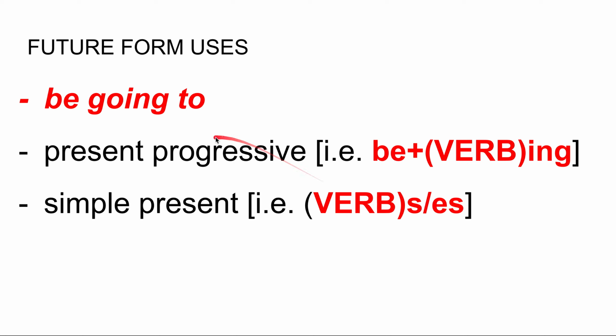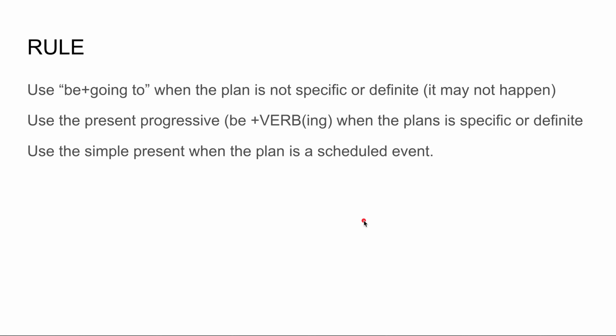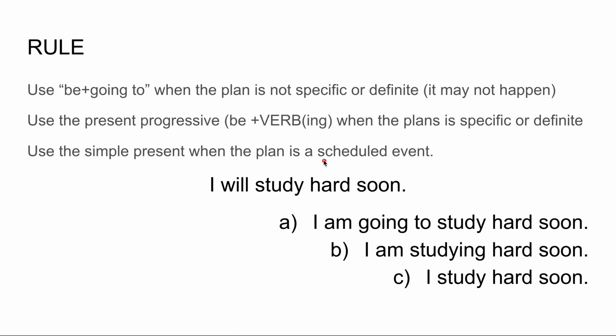Okay. We're going to be comparing the uses for be going to, the present progressive, that is be plus verb-ing, and the simple present, that is verb plus s. Okay, some of the rules we're going to look at. Number one, we use be going to when the plan is not specific or definite, that is, it may not happen. We use the present progressive, be plus verb-ing, when the plan is specific or definite. And we use the simple present when the plan is a scheduled event. So let's look at this.